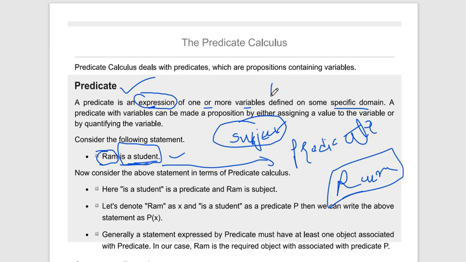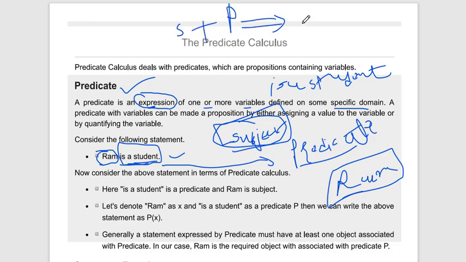So to become a proposition, we need both subject as well as predicate. If we mix the subject with the predicate, then the statement becomes a proposition.